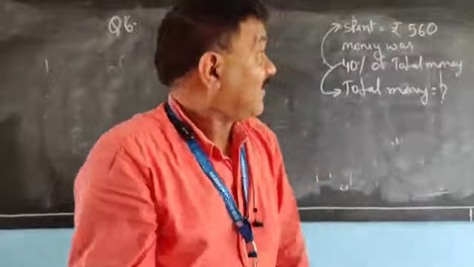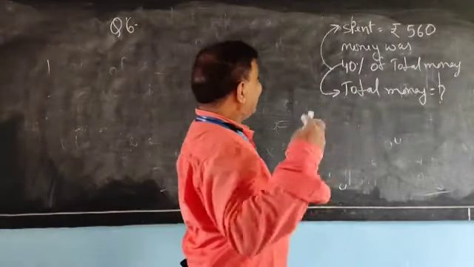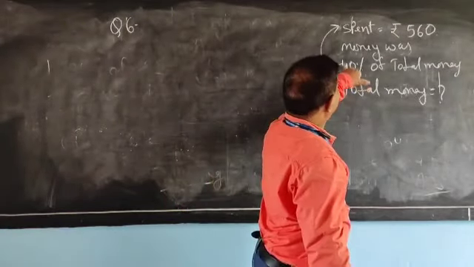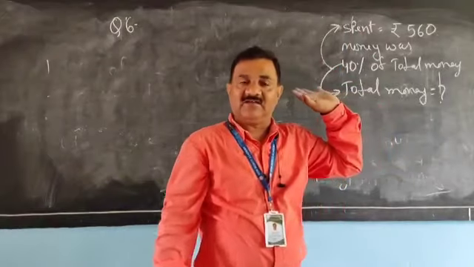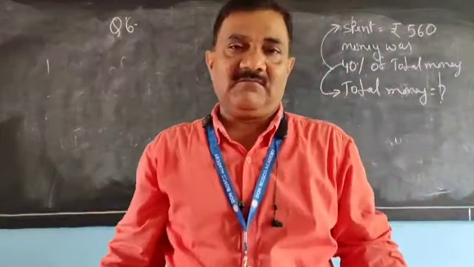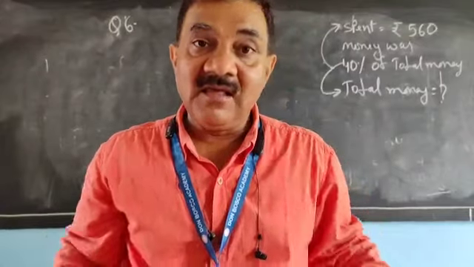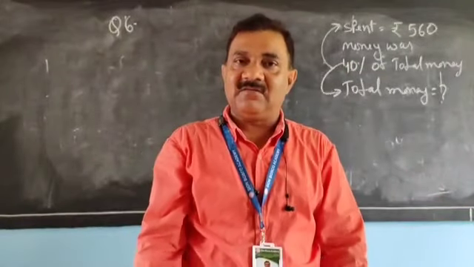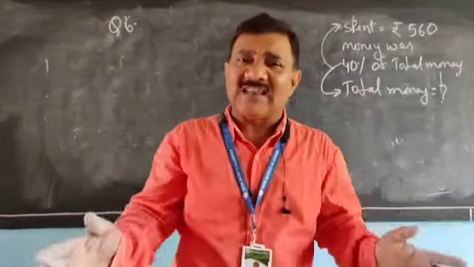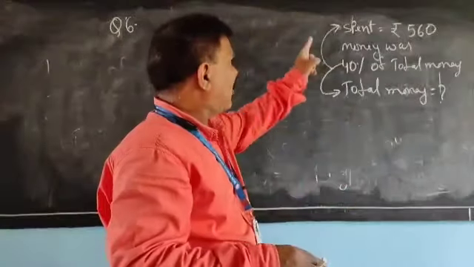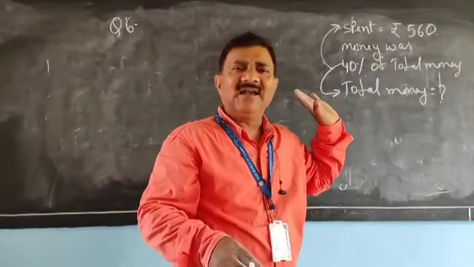Then find a number whose 40% is 560. The number you do not know, the total money you do not know. But try to understand the concept: what is the total money whose 40% is 560?